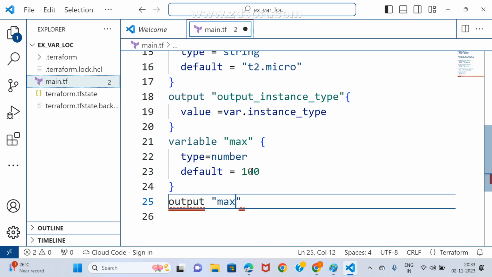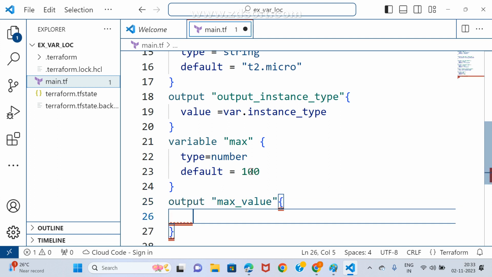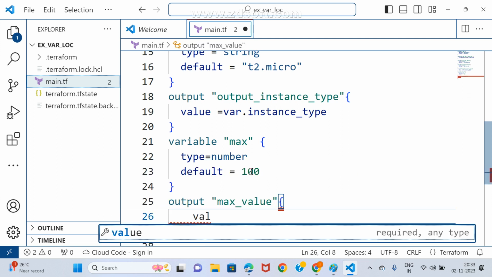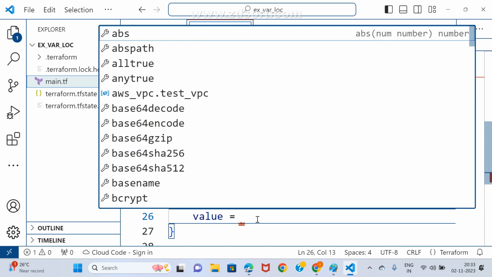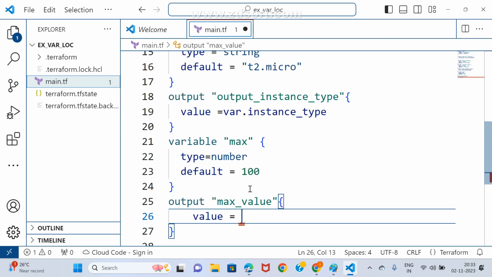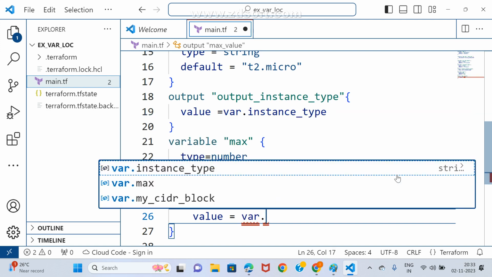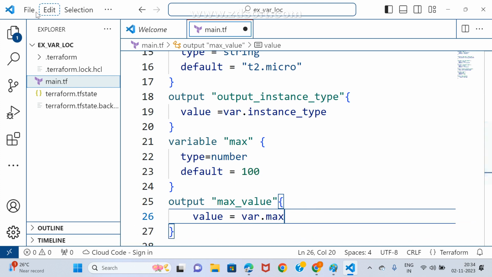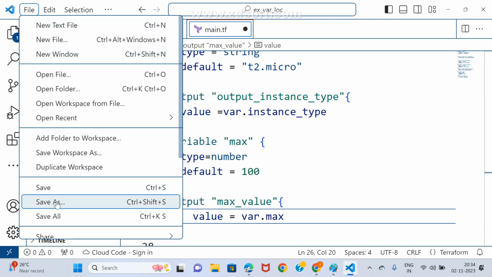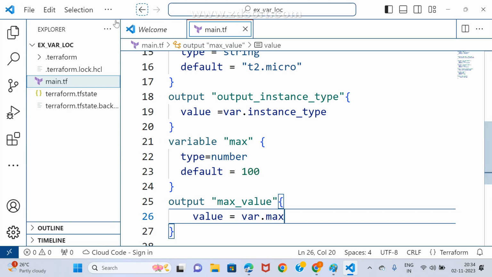I want to print on the screen an output. I'm taking max_value. This is my intention. The value is equal to, how to call that? var.max. Is it showing right? Yes, it is showing. Now save all. Once again I'll try to execute this.